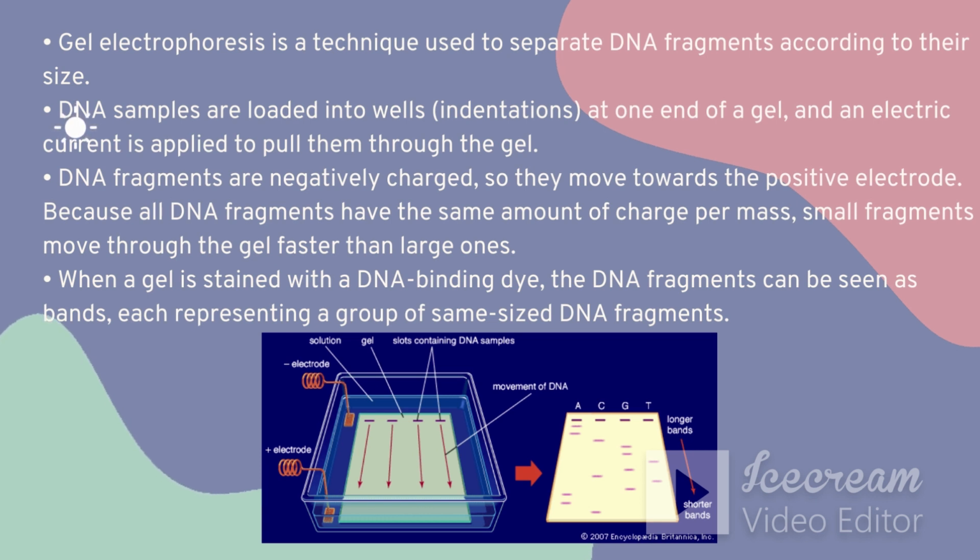There are plus and minus charges, and according to the size of the fragment, it moves towards the positive or negative end. So it gives us a specific band pattern according to the size and charge of each DNA fragment. We can use a dye stain on this, and this technique gives us evidence of species.